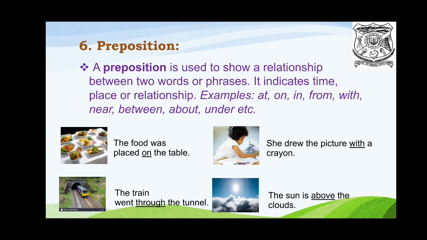The food was placed on the table. She drew the picture with a crayon. The train went through the tunnel. The sun is above the clouds. In these sentences, the words on, with, through, above are called prepositions.